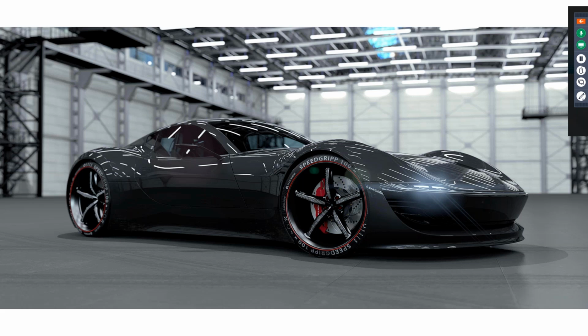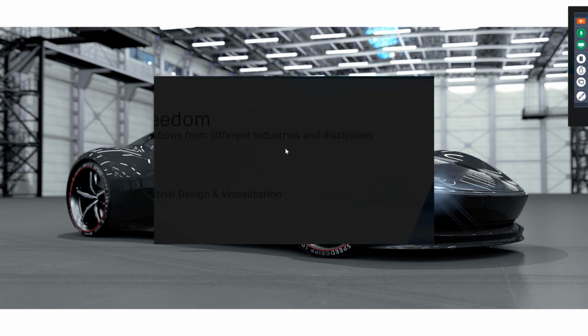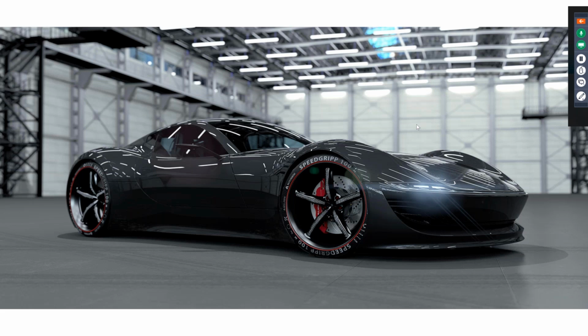Just maybe one minute, and then I will go on to the next image.